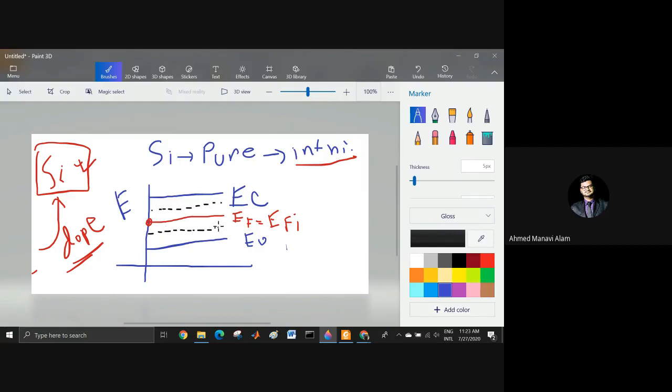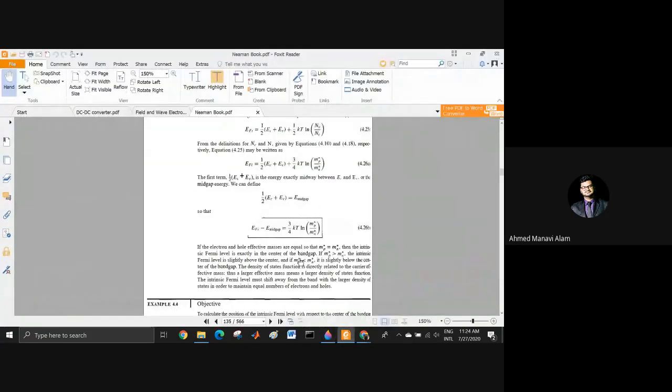But the main point I want you to understand is that whenever the silicon is pure, the Fermi level is absolutely in the middle of the band gap. That is called the intrinsic Fermi level. That is what they have written here. Absolutely in the middle whenever the silicon is pure, and we are taking the effective masses as equal.